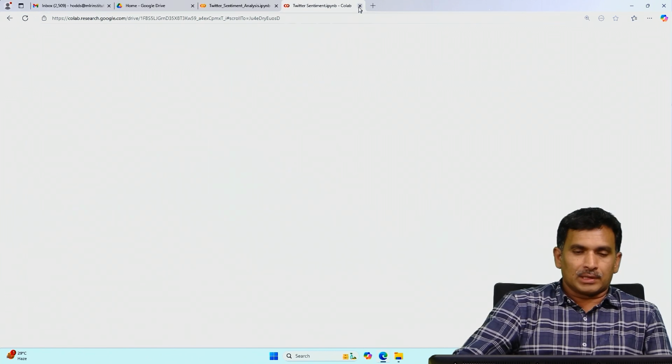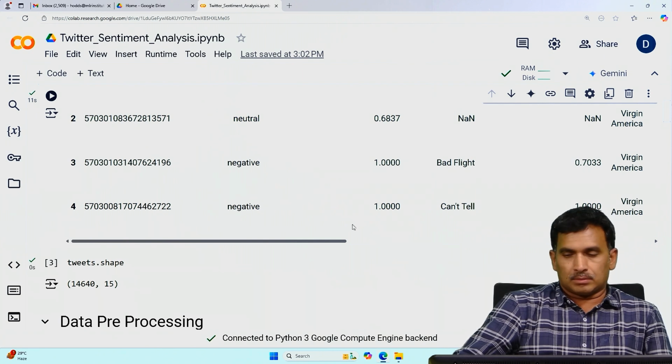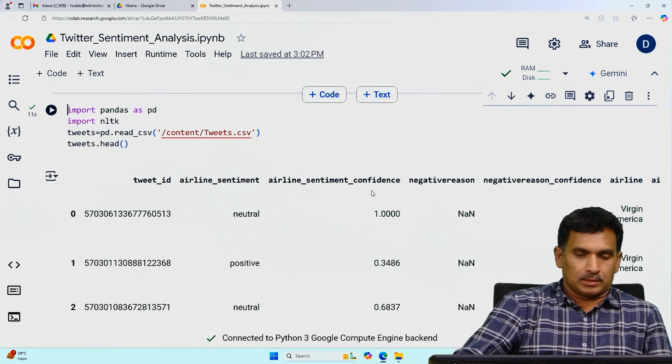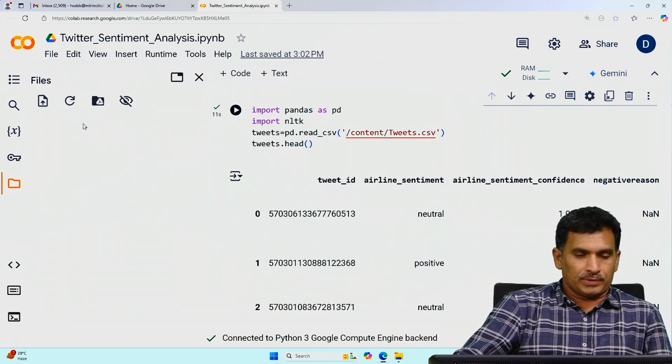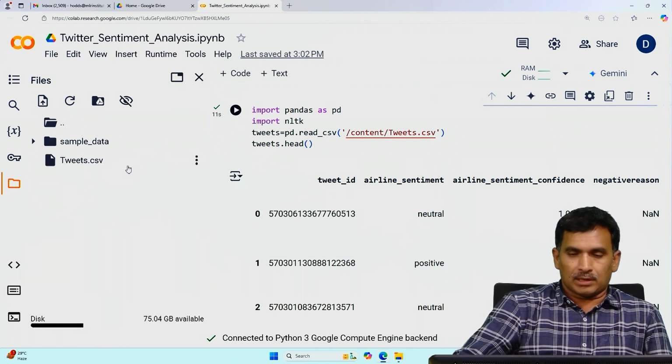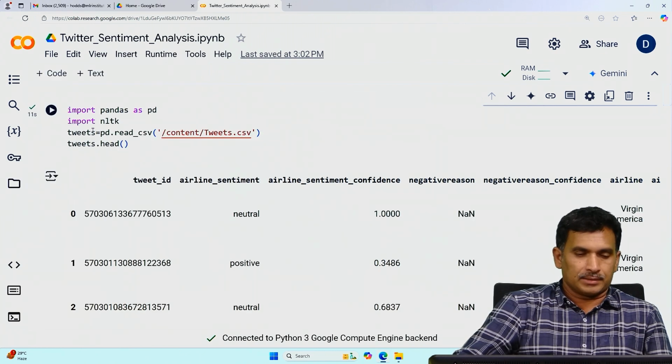Let me quickly go through another notebook. Here we have to upload another data set. The tweets are available here, so I can directly run it.